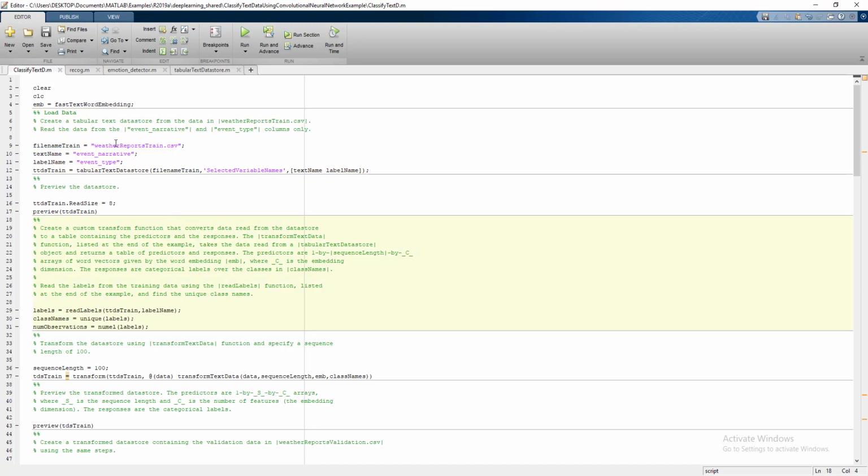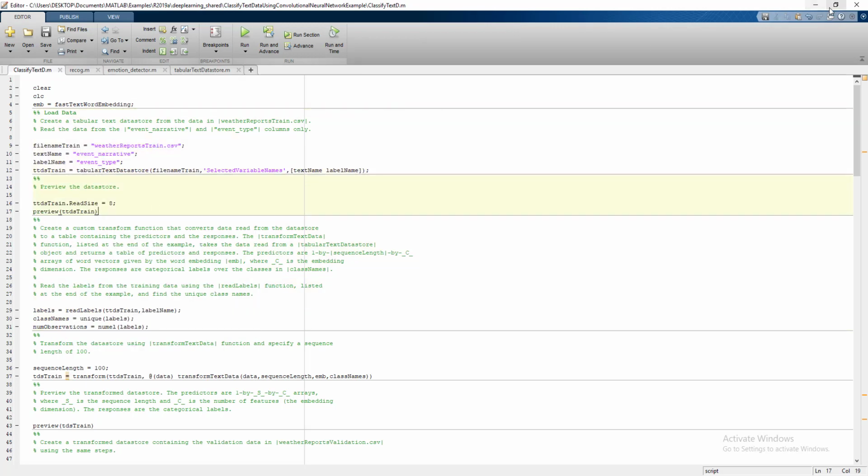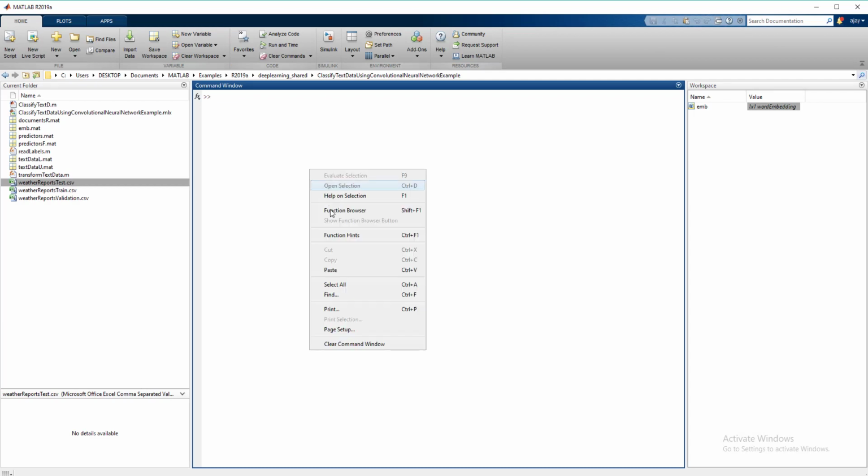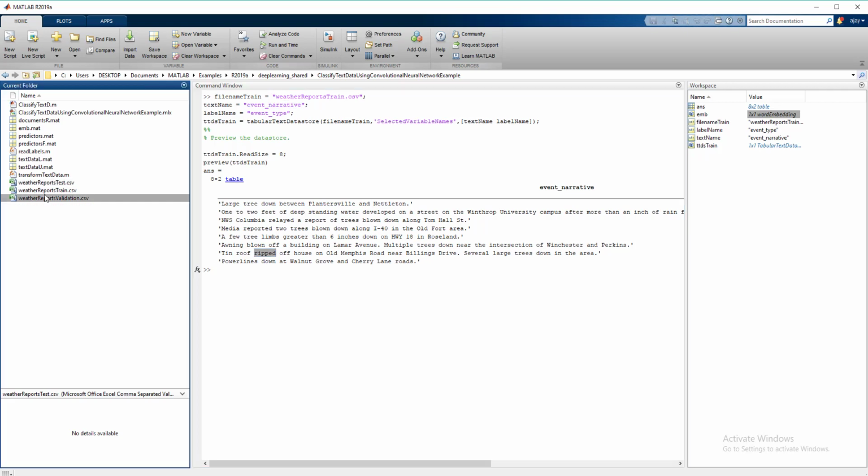Okay, and I use this weather report train.csv file for training purposes. So I will show you the preview of it. You can see the first 8 text entries, like tree large down between the pencil, one of the tree 3 feet, and there are lots of sentences, few tree limbs greater than 6 inches down to highway in the Roseland. These are the top event narratives present in the CSV.